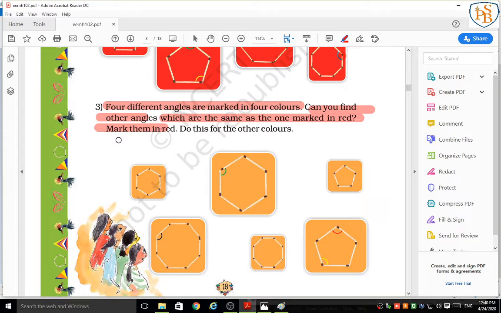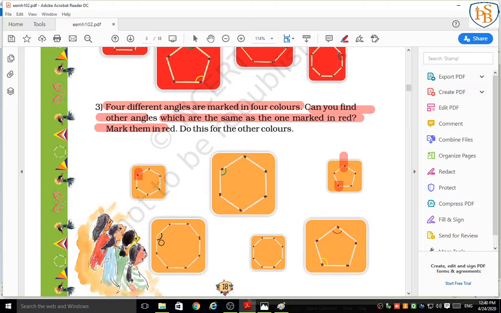Can you find the other angles? Supposed to be here, green color angle we have. Okay. So can you find one more green color? Yes. The green color should be here. Students, you have to do it in your notebook. Okay. You have to draw. The green color should be here. Then the red one is here. Yellow, if we can see, then yellow one, yes, correct, downside, here yellow.